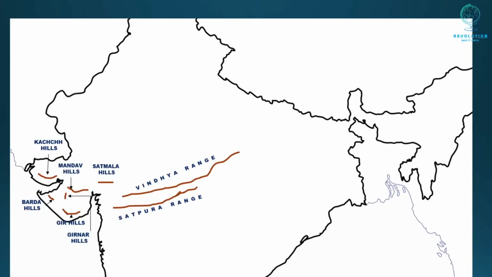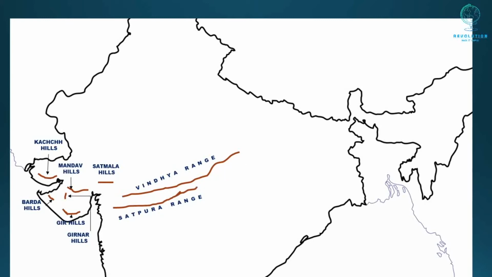Vindhya Range extends from Gujarat to Bihar, passing through Madhya Pradesh, Uttar Pradesh and Chhattisgarh. The second one is Satpura Range, which lies south of Vindhya Range. Narmada River flows through a rift valley between these two ranges.